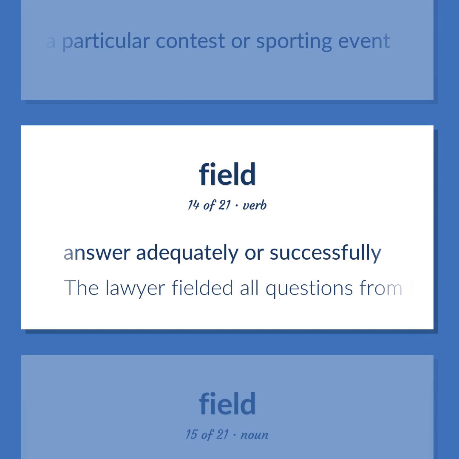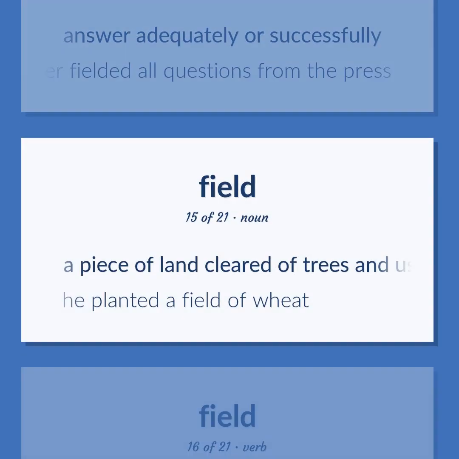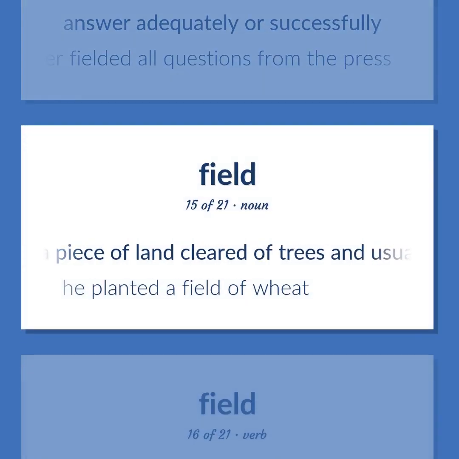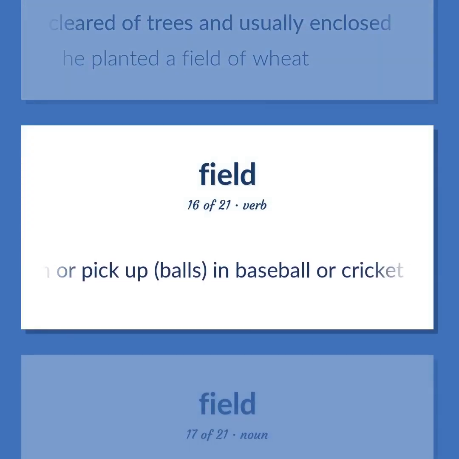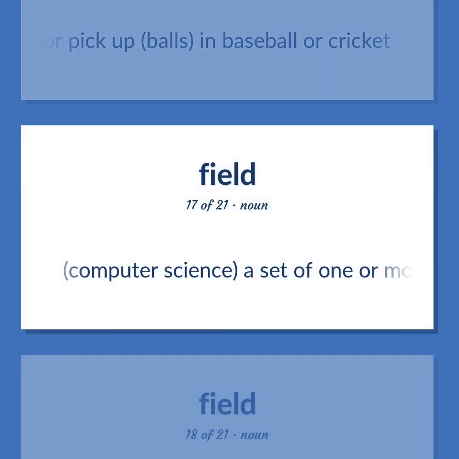Answer adequately or successfully. The lawyer fielded all questions from the press. A piece of land cleared of trees and usually enclosed. He planted a field of wheat. Catch or pick up balls in baseball or cricket. Computer science, a set of one or more adjacent characters comprising a unit of information.